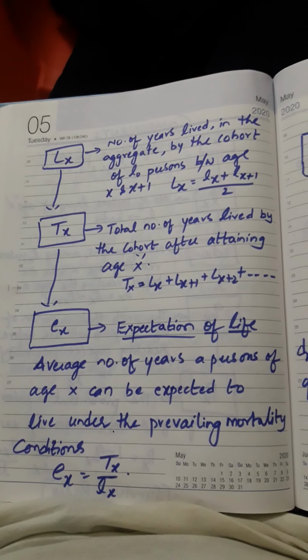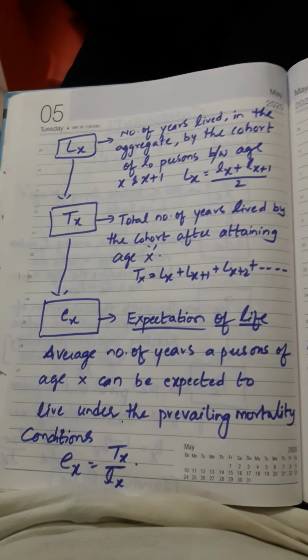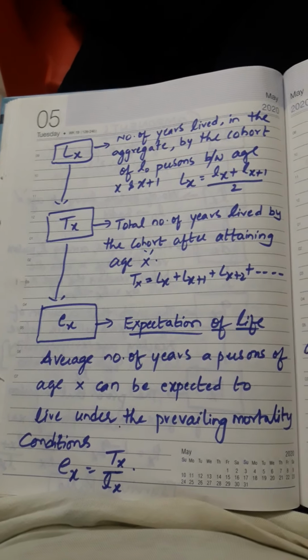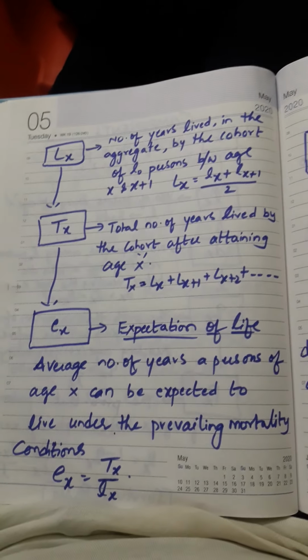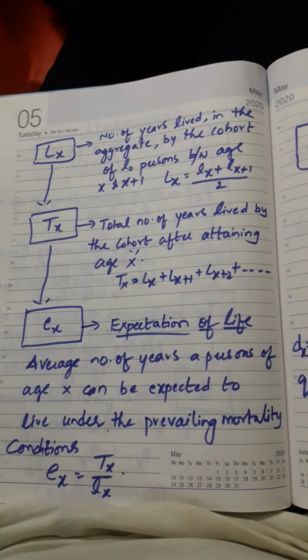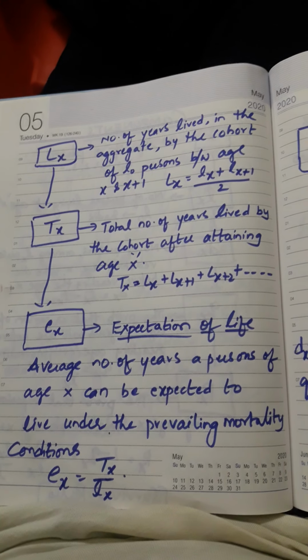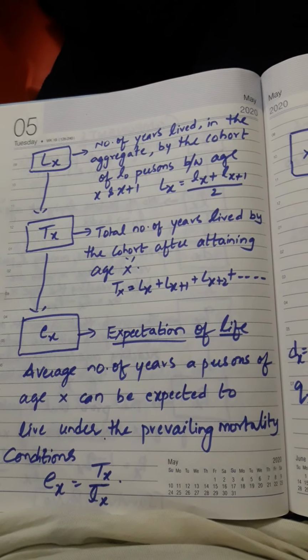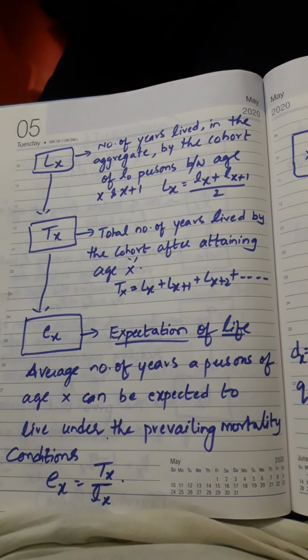Next, the second set: capital Lx and capital Tx. Now we are not finding persons. Out of all those persons, how many years did they live? The number of years lived in the aggregate by the cohort of l0 persons between age x and x plus 1.